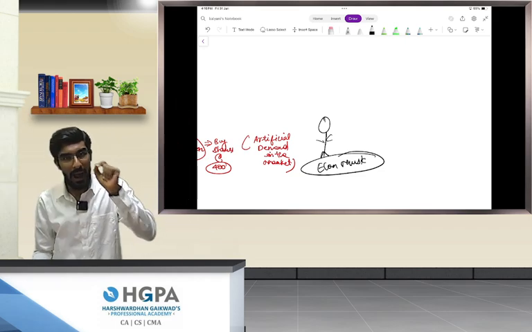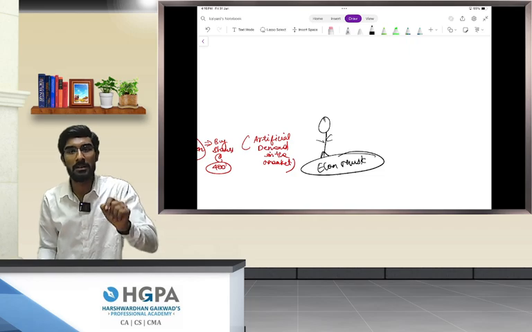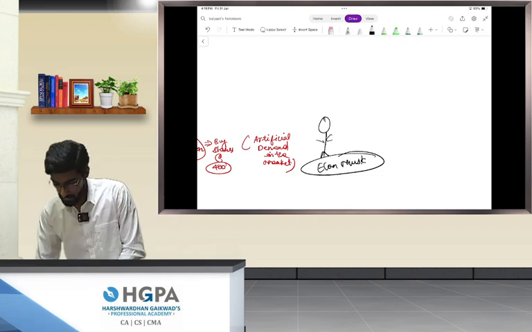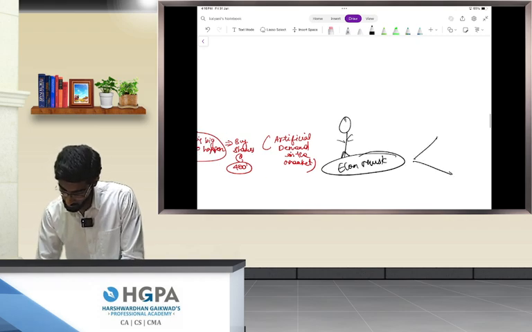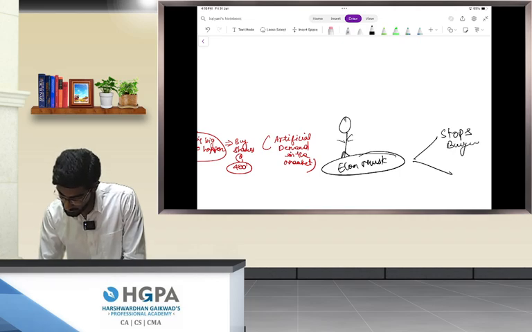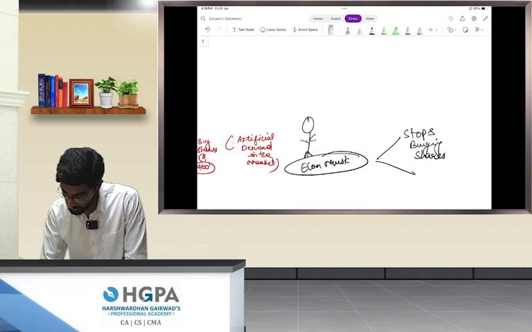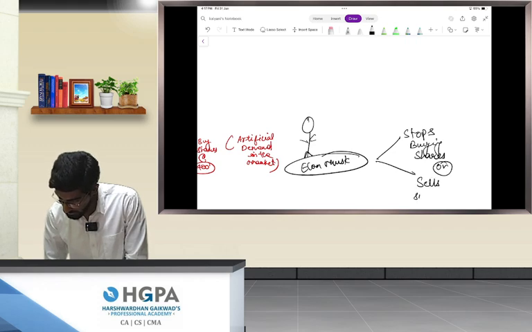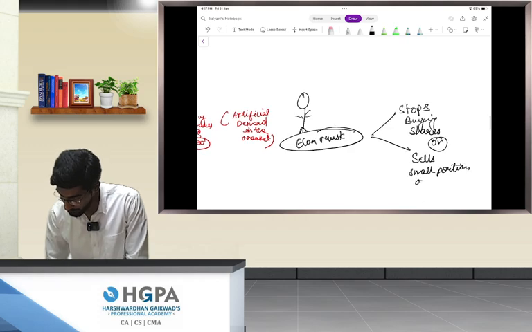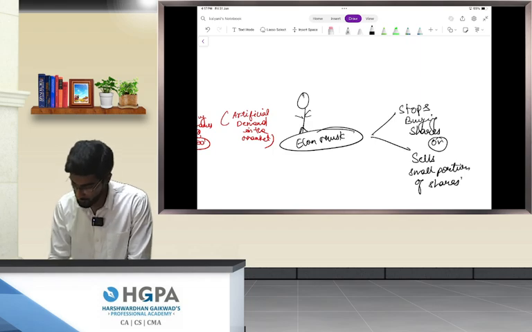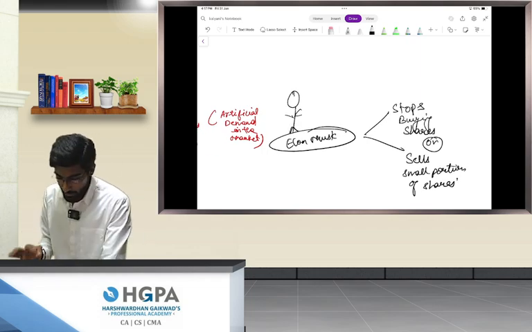Now, at one point of time, if Elon Musk stops buying the shares, or he sells a small portion of shares, what will happen?